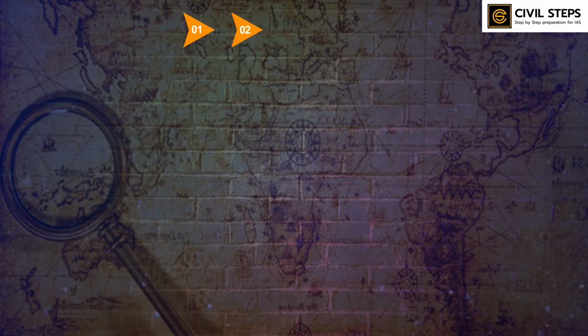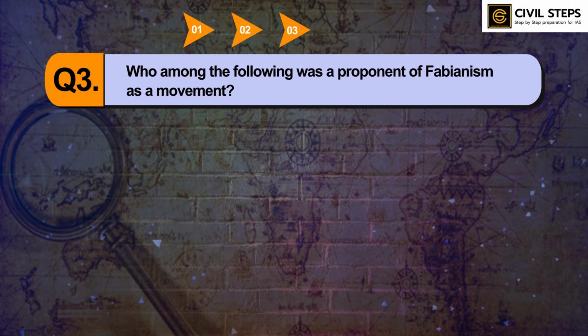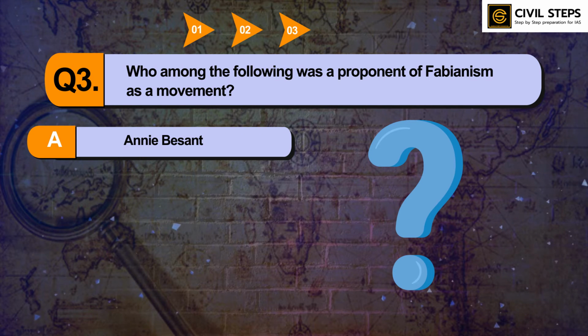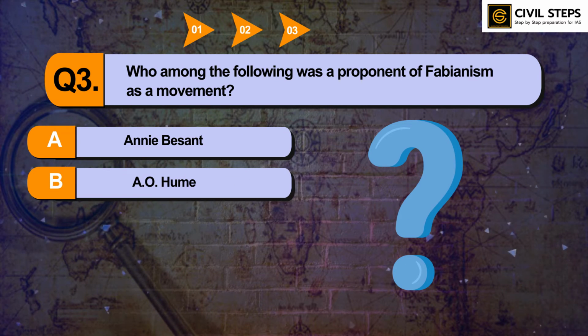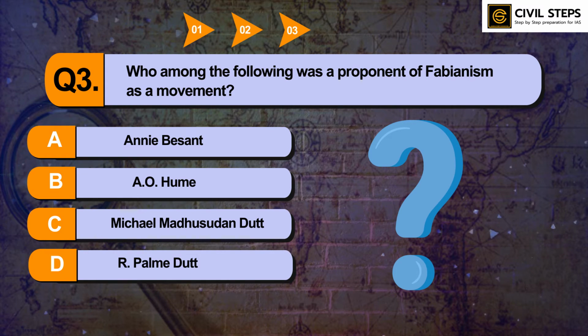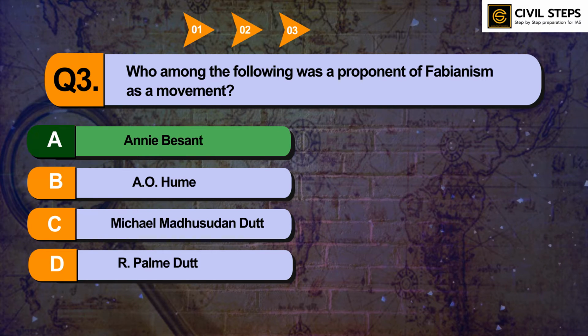So now let us discuss question number 3. Who among the following was a proponent of Fabianism as a movement? Option A, Annie Besant; B, A.O. Hume; C, Michael Madhusudan Dutt; D, R.P. Dutt. So you can pause this video and write your answer in the comment section below. I hope you have written the answer. The answer of this question is option A, Annie Besant.